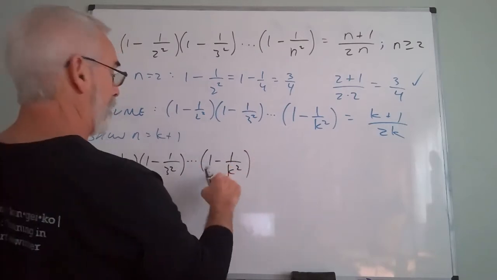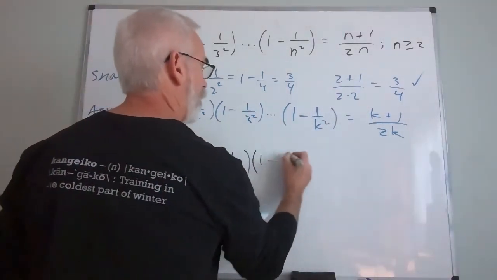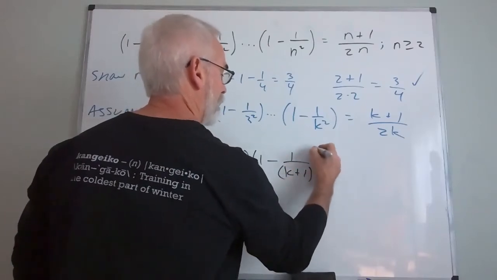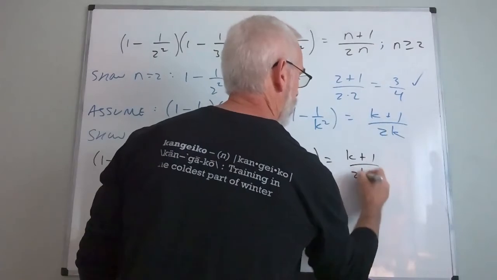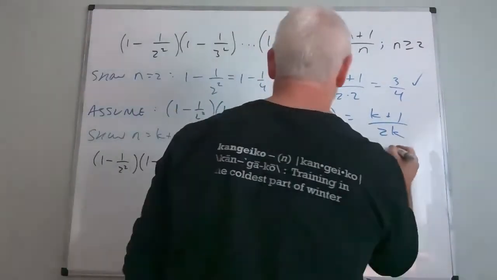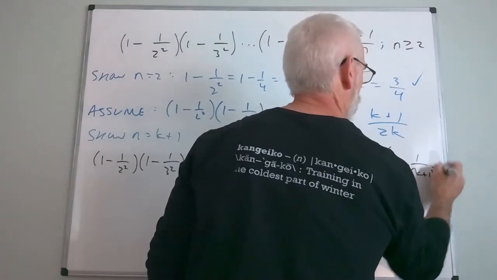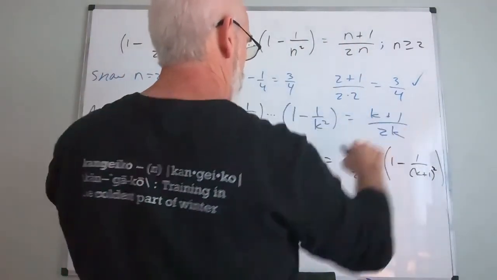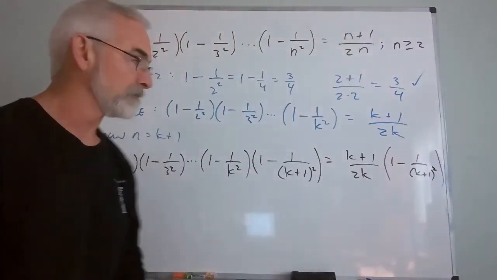Okay, I'm assuming that this is equal to this. So what if I now multiply this by the k plus first term? Wouldn't that be equal to taking this and multiplying it by the exact same term? So if I'm assuming this is true and I simply multiply both sides by this, then that's got to be true.